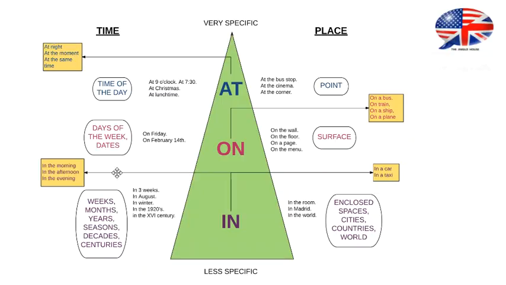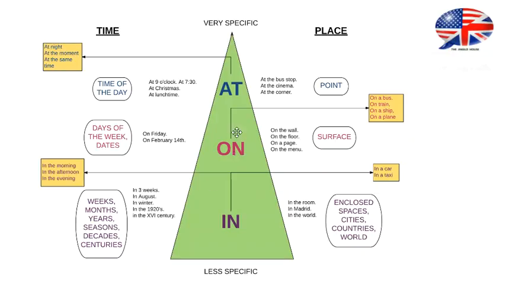We also use in to talk about times of the day that are not specific. In the morning, that could be from 6 in the morning until just before 12 noon. And if you live in some countries, for example in Spain, they still consider the morning right up to 1 p.m., even 2 p.m. Okay? So we say in the morning, in the afternoon, and in the evening. And there is an exception to this up here, which we will see shortly.